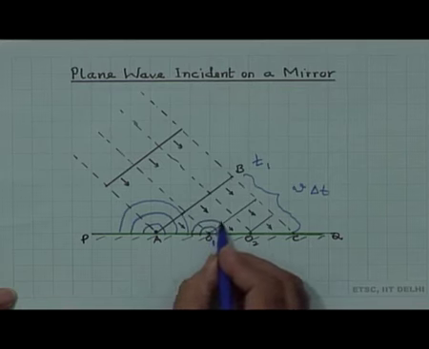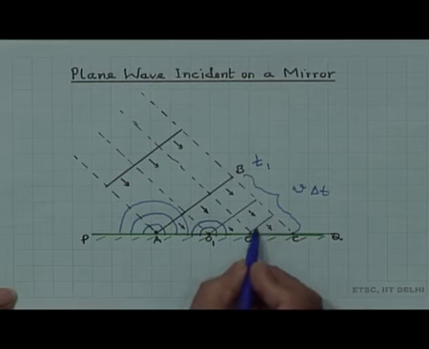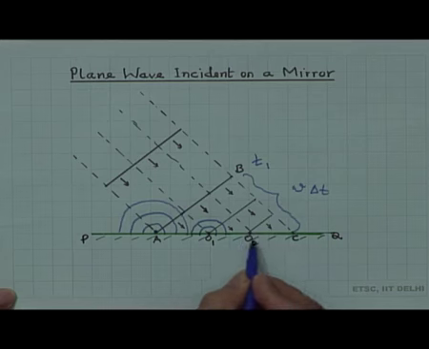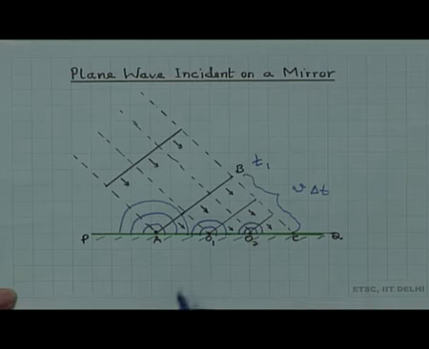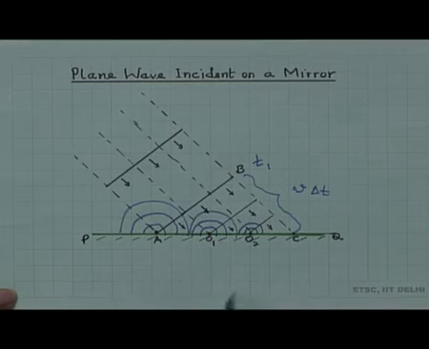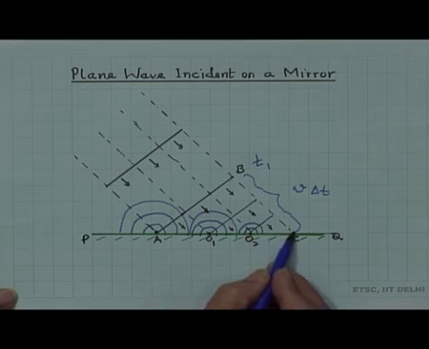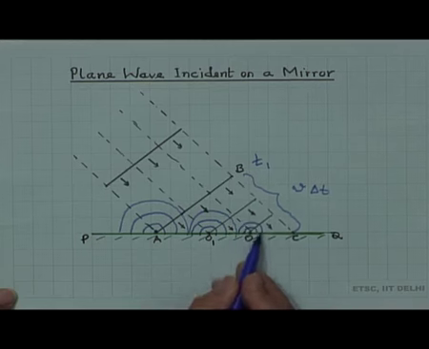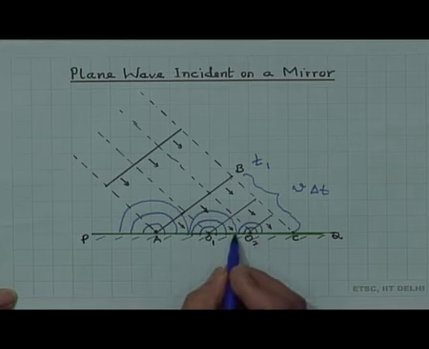By the time the wavefront reaches here, this point has reached O2. O2 is another point which will start giving out secondary wavelets. So, this is the secondary wavelet. This keeps giving out secondary wavelets, and finally, when this end of the wavefront reaches here, this has already given out secondary wavelets.